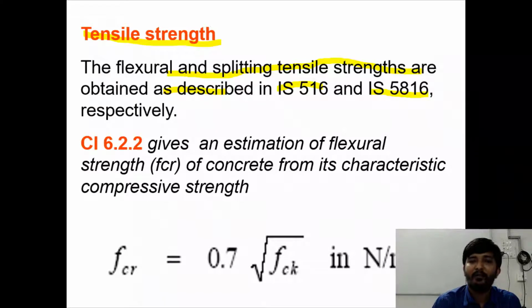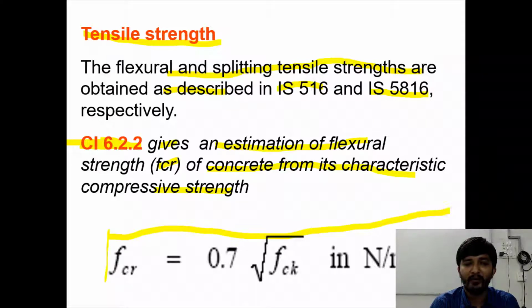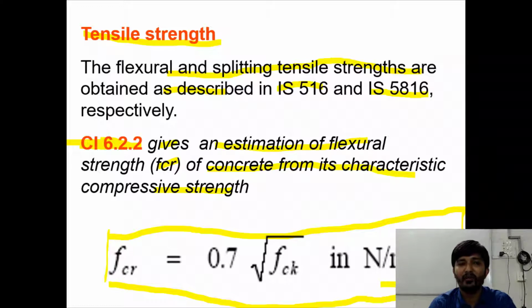In IS 456-2000, if you refer to clause number 6.2.2, it gives an estimation of flexural strength fcr of concrete from its characteristic compressive strength. The formula is fcr equal to 0.7 times square root of fck. This formula is there in clause number 6.2.2 of IS 456-2000. We'll see this at the end of this lecture.